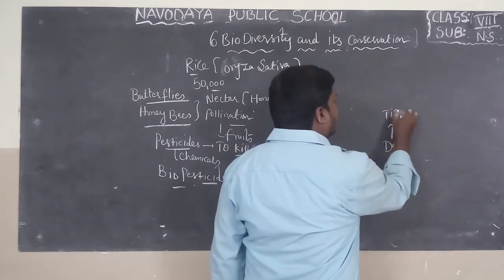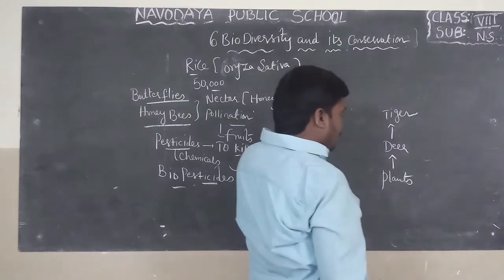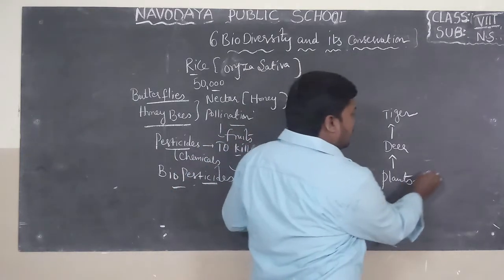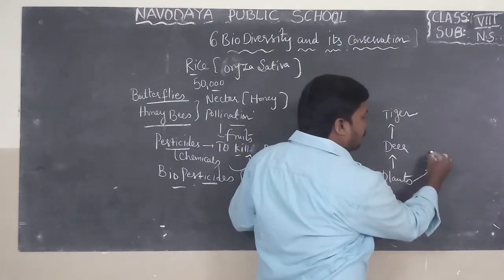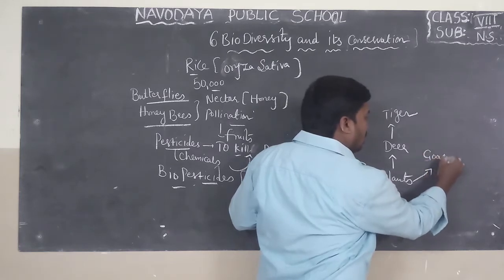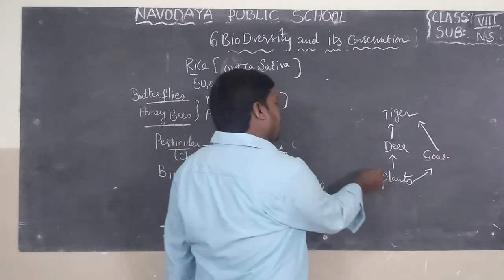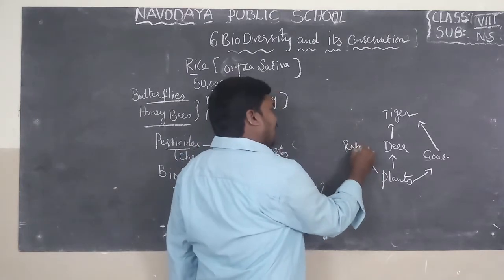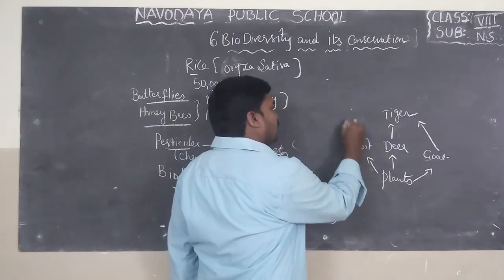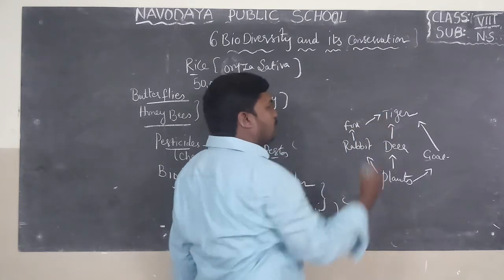Deer are the food for tiger. Sometimes plants are the food for goat. Goat is the food for tiger. Sometimes plants are the food for rabbit. Rabbit is the food for fox. Fox is the food for tiger.